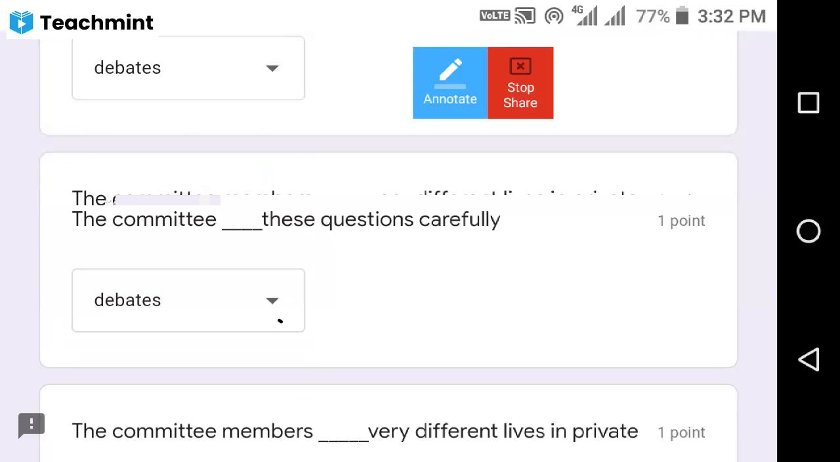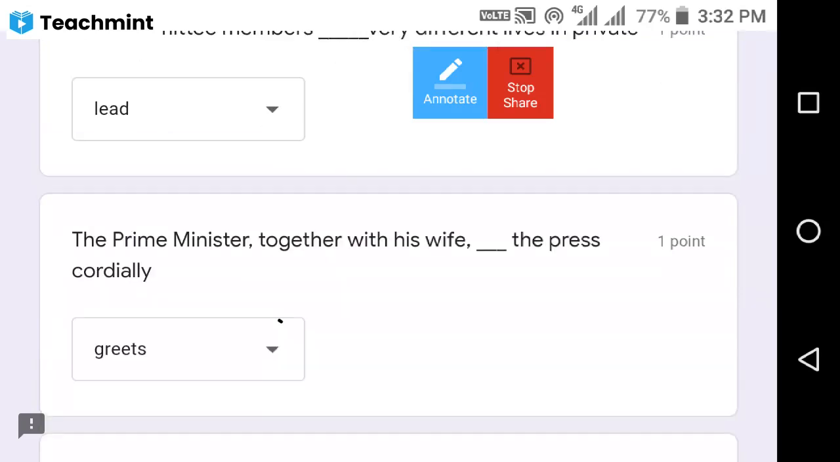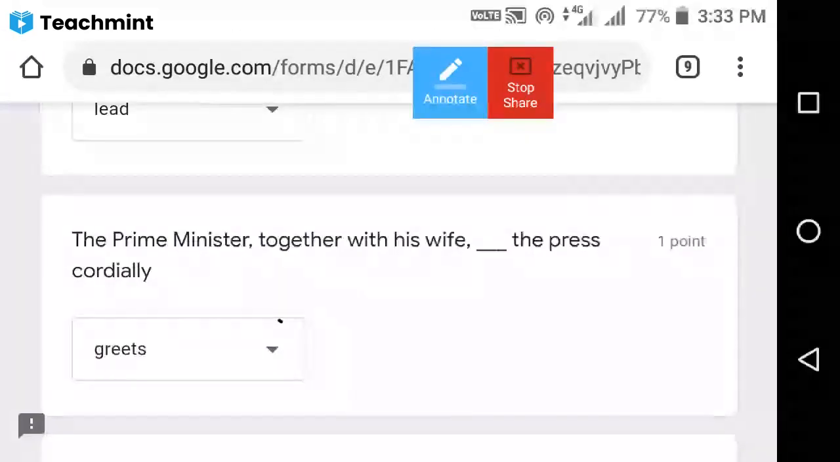Next, the Prime Minister together with his wife greets the press cordially. Here, look at it. Words like together with are there. These are not considered like and. Whatever is here, the subject is only the Prime Minister. Only the Prime Minister greets the press cordially.